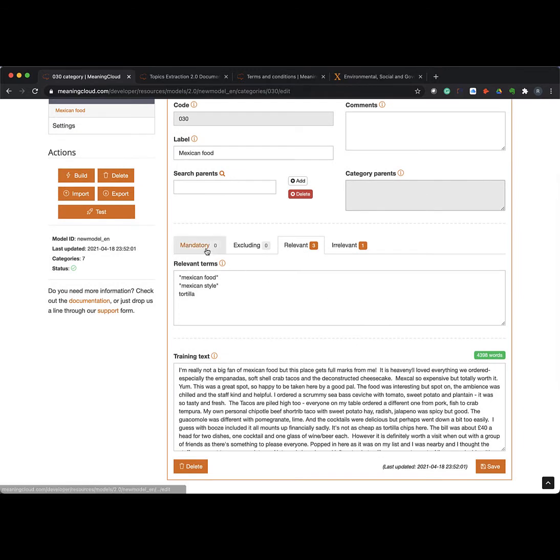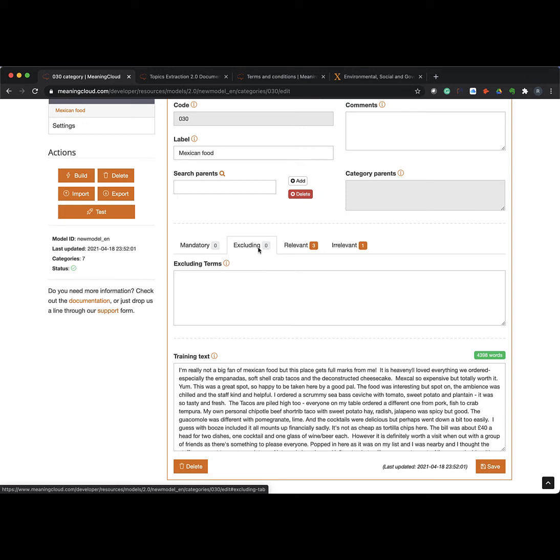And then you've got a couple of things here. So I can say mandatory terms. These are terms that have to be in the document in order for it to qualify as being part of this category. Maybe you feel very strongly that if it doesn't say salsa, it's not Mexican food. So you can put salsa in there, but then the only documents that would come up as Mexican food are those who have the word salsa.